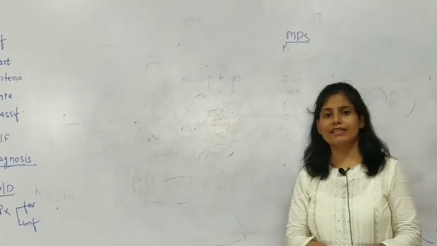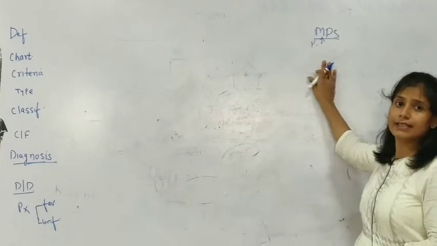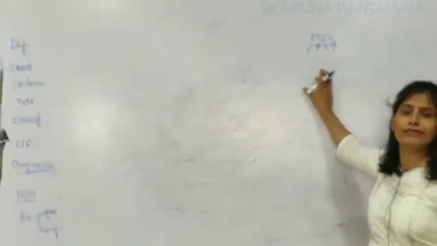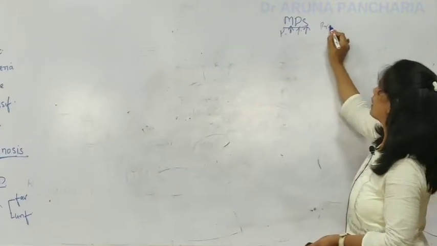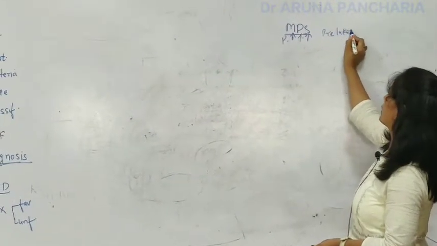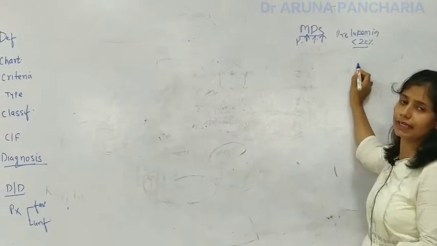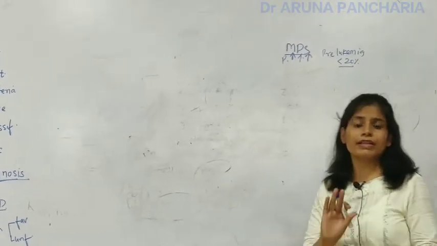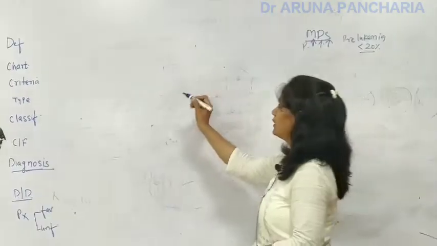Hello, today we are starting with the MDS. MDS, as the name suggests, is a defective myeloid synthesis. So here there is a defective myeloid synthesis, and it is a pre-leukemic condition because the blast percentage is less than 20%. Now it is a clonal hematopoietic stem cell disorder and characterized by these four things.